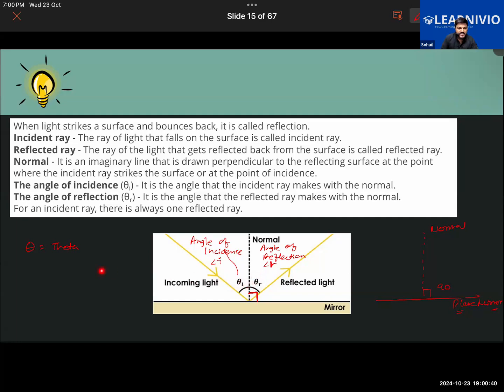By the way, theta can be used to denote angles of very small magnitude. So the angle of incidence we have learned, and the angle of reflection we have learned. Is there any question from this? No, sir.